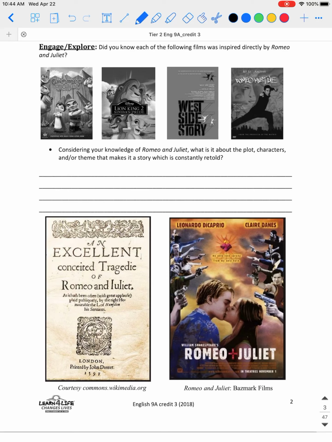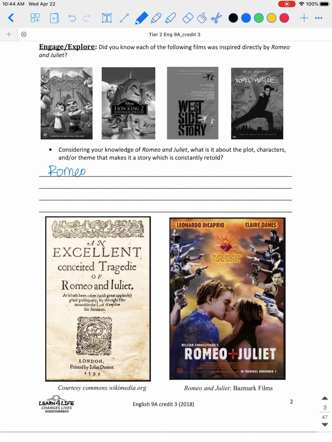So if you don't know much about Romeo and Juliet, you kind of have an idea now after the last page, but Romeo and Juliet are constantly retold because of the tragic love story, okay, and the way that it ends, and they're battling what they think is impossible, but it ends in death. So go ahead and put that idea into your own words right there.